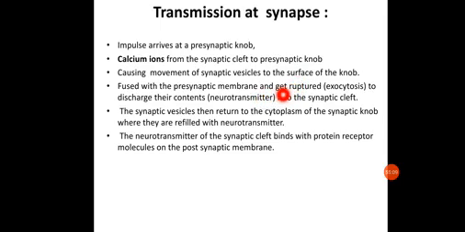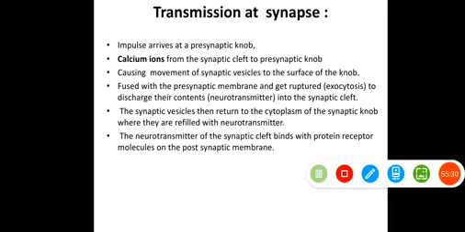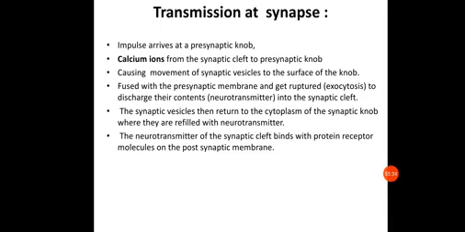When these vesicles fuse with the membrane, they rupture and release their contents, that is neurotransmitters, into the synaptic cleft. This process is called exocytosis, and it is assisted by calcium ions. So the concentration of calcium ions is important here. This fusion and exocytosis are mediated by the calcium ion concentration.